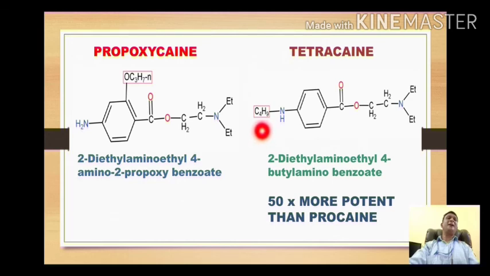Butyl group is an electron releasing group. So this releases electrons to the amino group. The amino group releases electrons toward the phenyl ring. The phenyl ring liberates electrons toward the carbon and towards the oxygen. In this way, there is formation of a negatively charged oxygen along with the positive charge on the nitrogen, which gives us a zwitter ion, which has more penetrating power and more attachment with the receptors, and due to this tetracaine is found to be 50 times more potent than procaine.